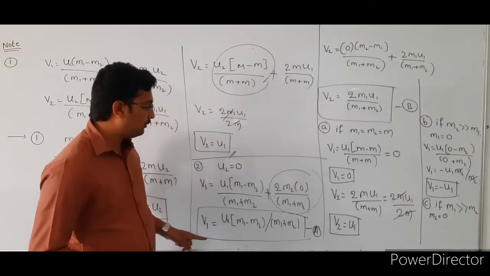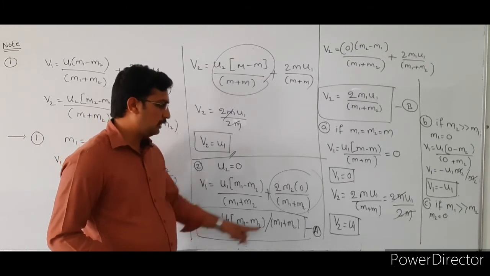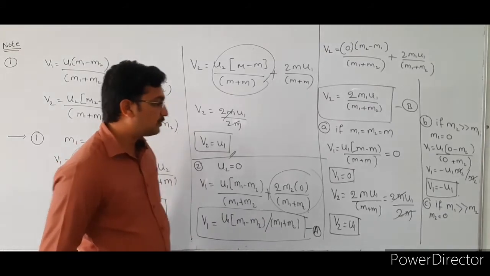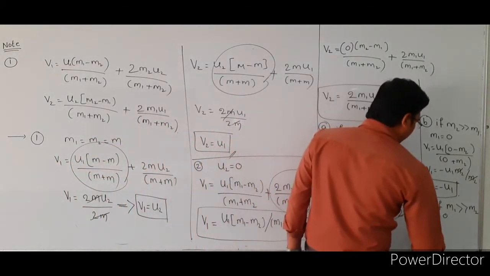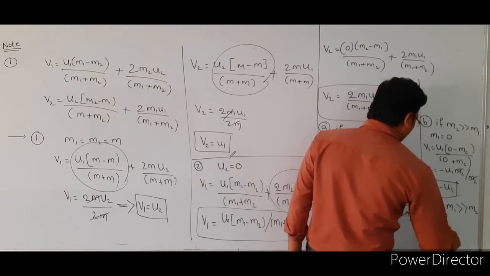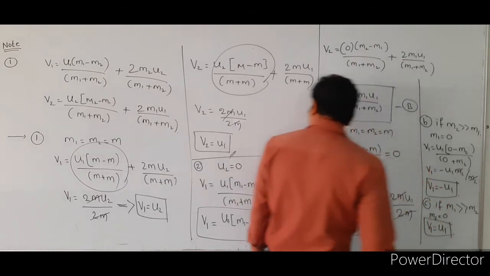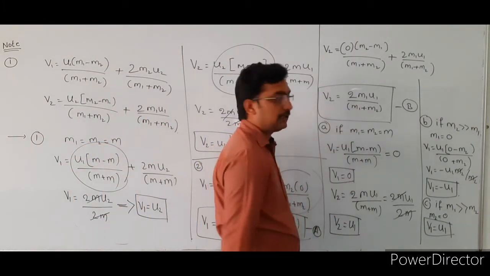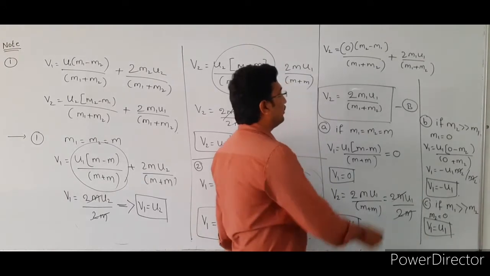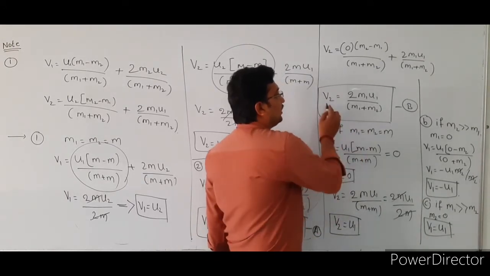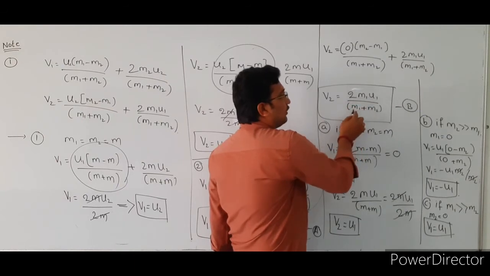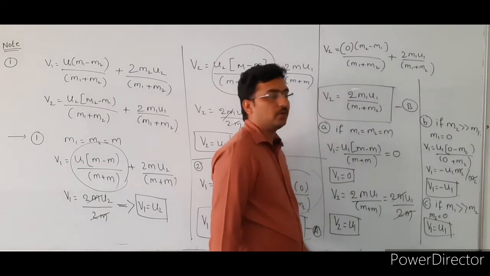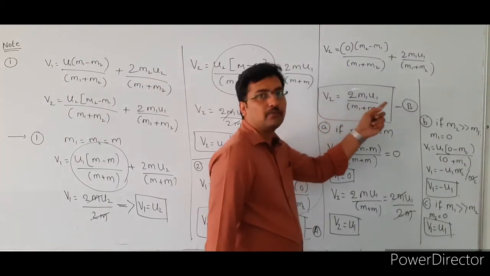Substitute m2 is equal to 0, so that is u1 into m1 divided by m1. Here m1 both get cancelled. What are the remaining terms here? In that case v1 is equal to u1. Similarly, substitute the same condition, m2 is equal to 0, in this case. If m2 is equal to 0, then v2 is equal to 2 m1 u1 divided by m1. Here m1 gets cancelled. Then v2 is equal to 2 times u1.